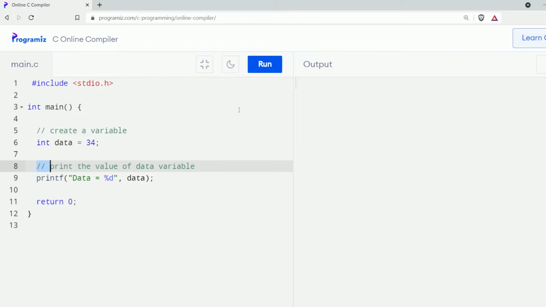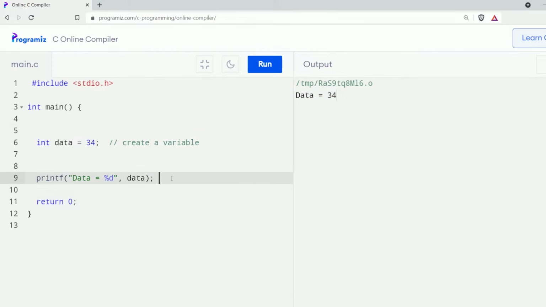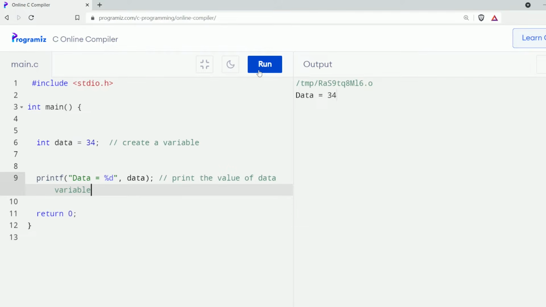Let's see what happens when we run this program. As you can see, the program runs normally without any issue. This is because C programming completely ignores the lines that start with double forward slashes. We can also put the comment and our code in the same line. For that, I'll cut this and put this in the same line with the code. I'll do this for this comment as well. Now I'll run this code and see what happens. You can see that the code before 2 forward slashes is executed and all comments are ignored.